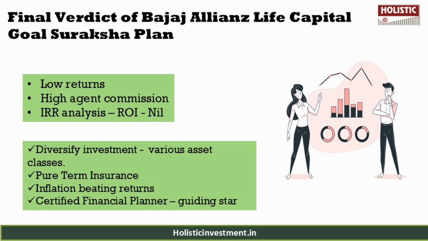That's why you can avoid investing in this policy and instead opt for a pure term life insurance policy, because it is a much more suitable choice for ensuring financial protection. By selecting a sum assured based on your liabilities and goals, you can provide sufficient financial security for your family against unforeseen events. Pure term policies also come with affordable premium rates, making them a cost effective solution. And for wealth accumulation, it is better to build a diversified investment portfolio tailored to your risk appetite, financial goals, and investment horizon.